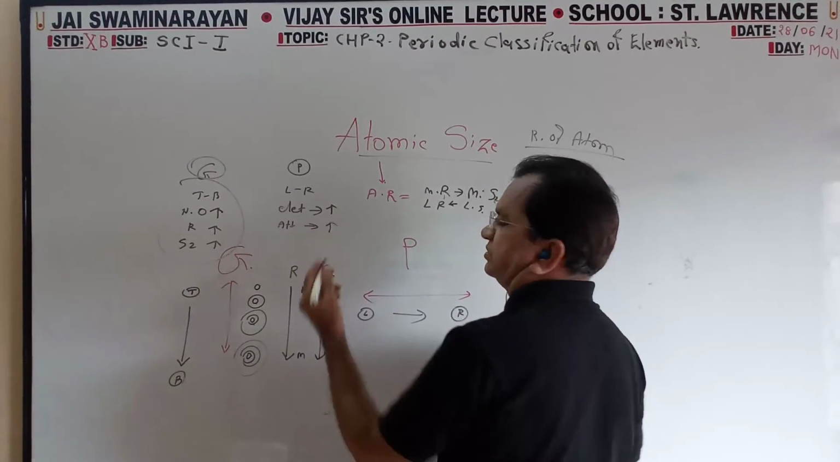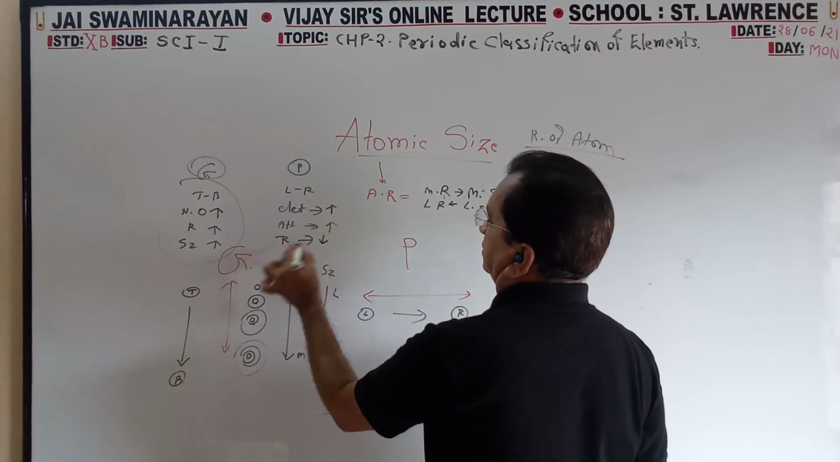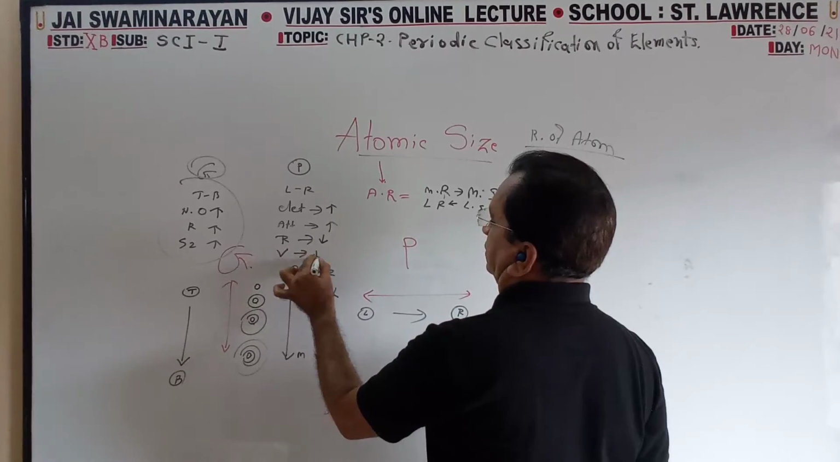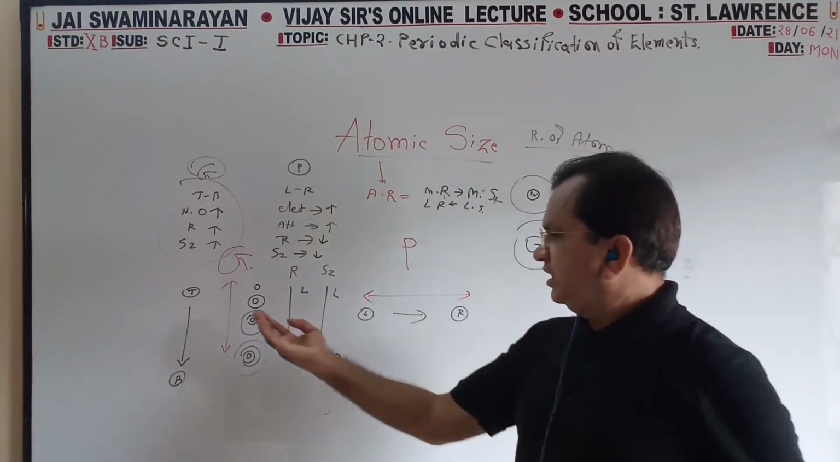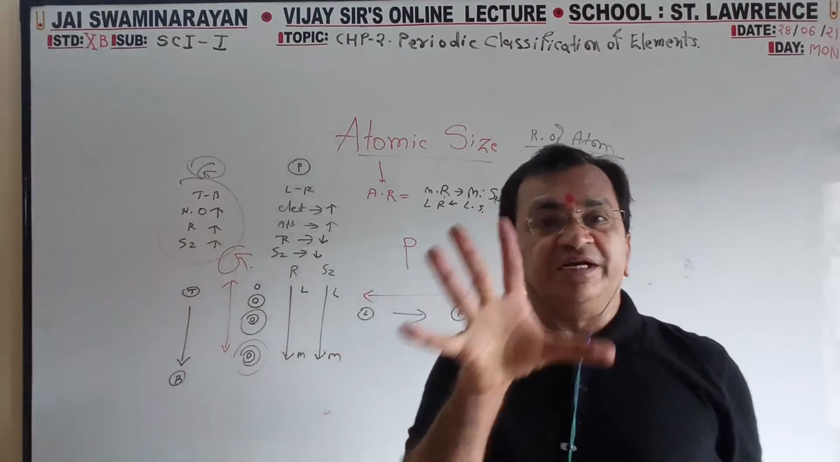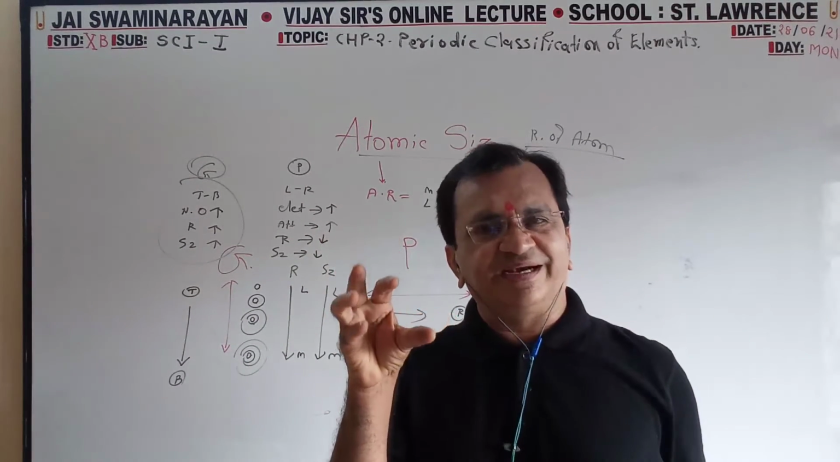Attraction also increases, so the radius goes on decreasing. So the volume goes on decreasing. Size: if you go from up to down, volume increases. In a period, from left to right, volume decreases.